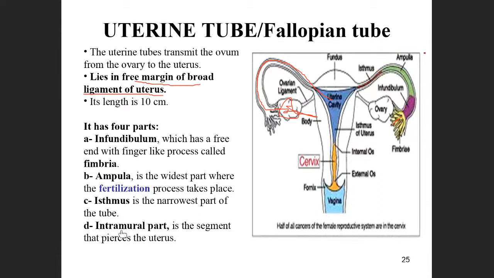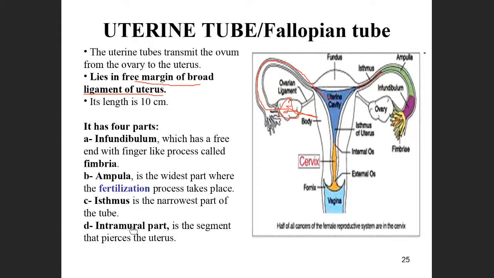Then from the isthmus, it has to go inside the uterus. While going inside the uterus, it passes through the uterine muscle. So this muscular part is called intramural.